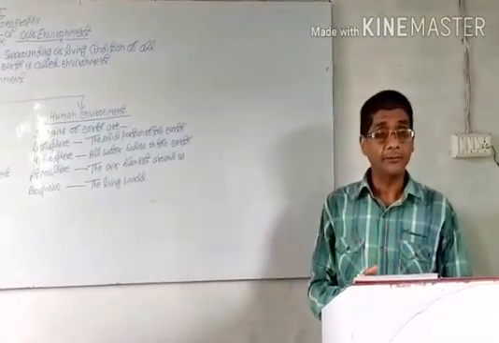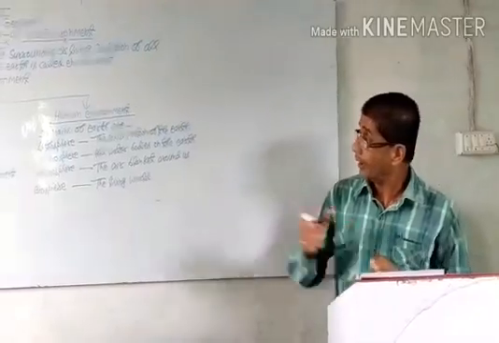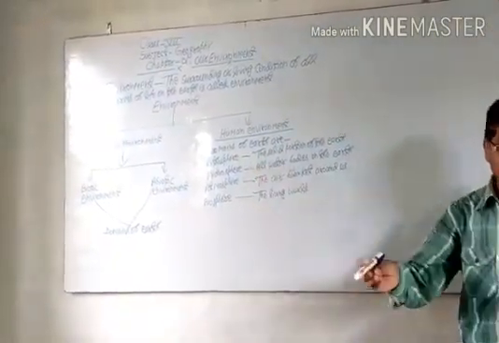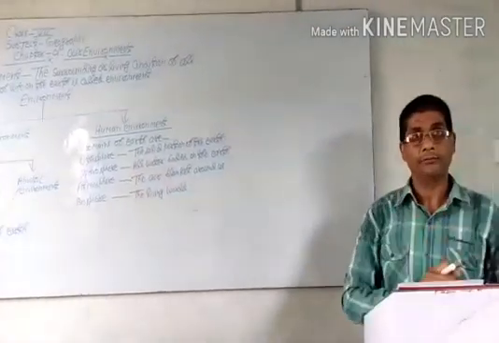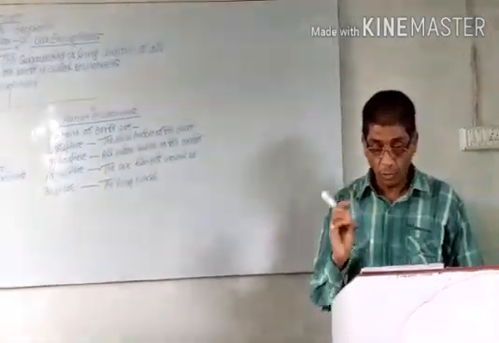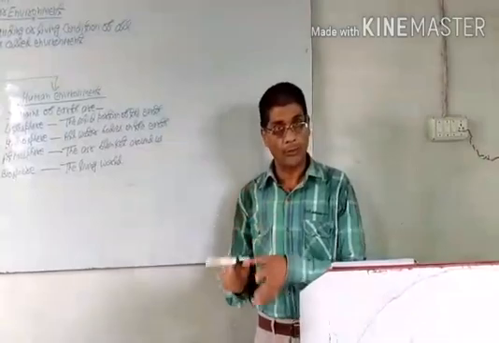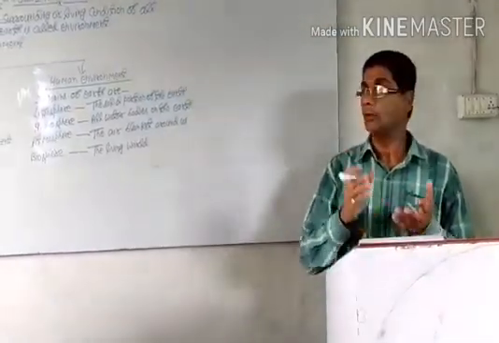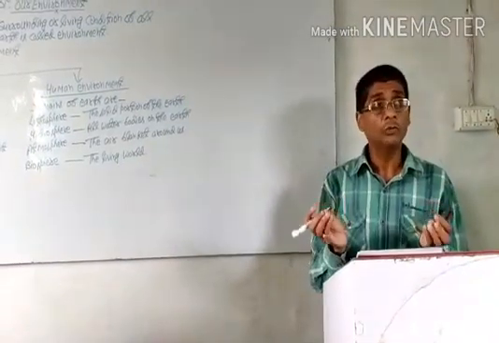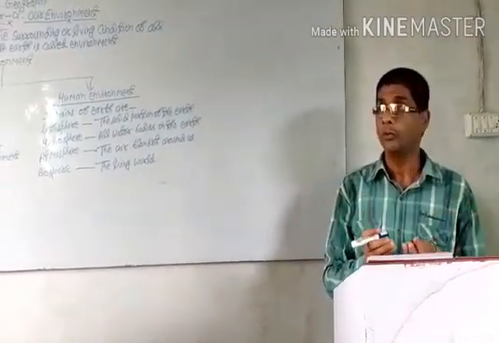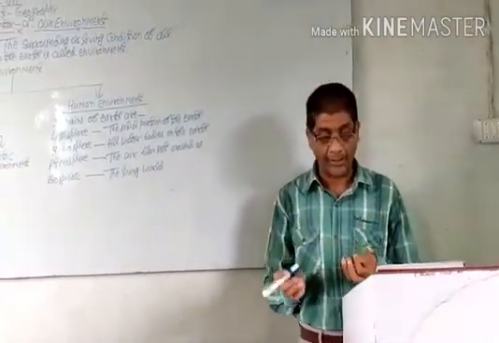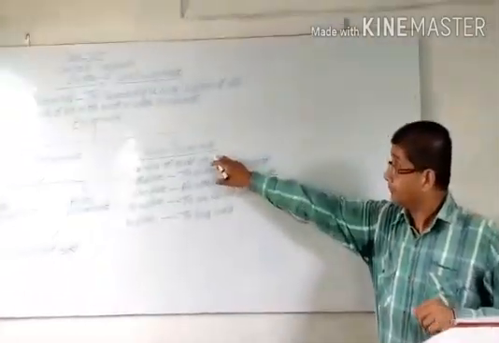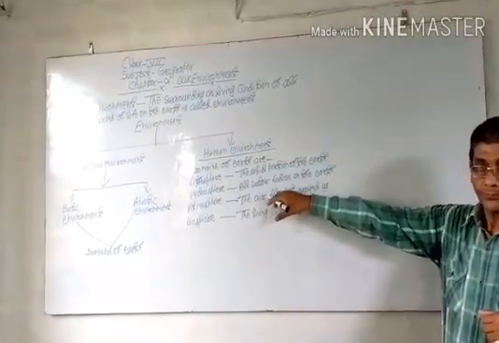The main reason is that producers have the ability to produce their own food, so they are known as autotrophs. On the other hand, consumers do not have the ability to produce their own food, so they are known as heterotrophs. These are the four domains of earth.